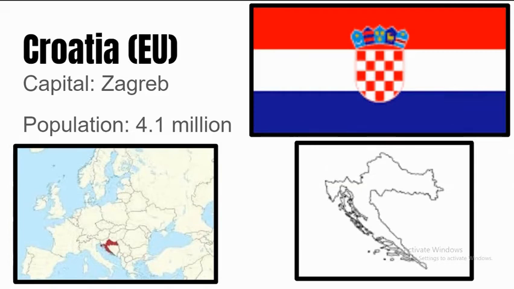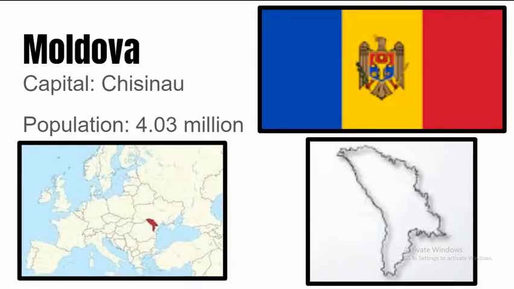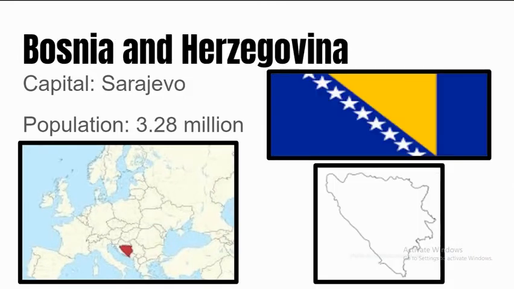Next up is Croatia. Its capital is Zagreb, and its population is 4.1 million people. Next up is Moldova. Its capital is Chisinau, and its population is 4.03 million people. Next up is Bosnia and Herzegovina. Its capital is Sarajevo, and its population is 3.28 million people. Fun fact: Bosnia and Herzegovina has the last European rainforest within its borders.